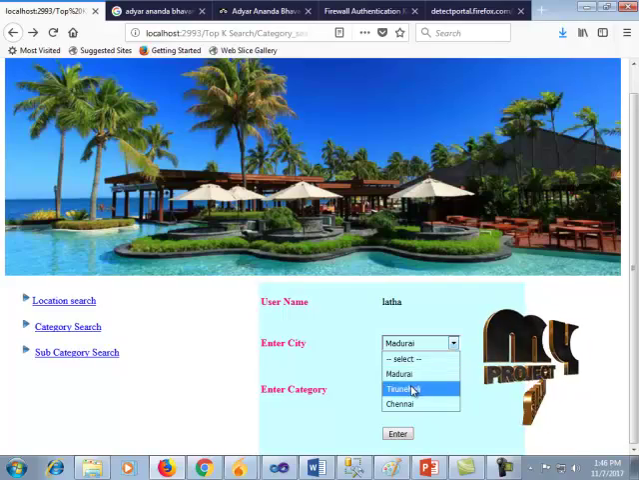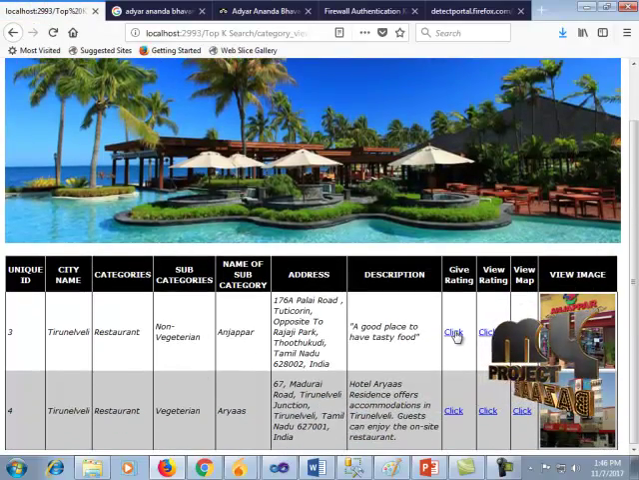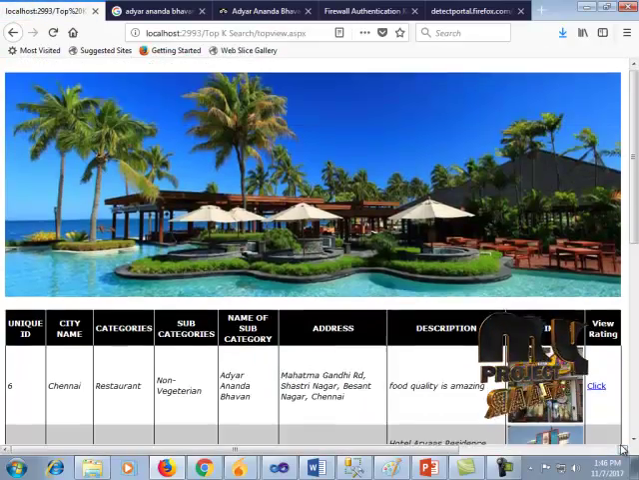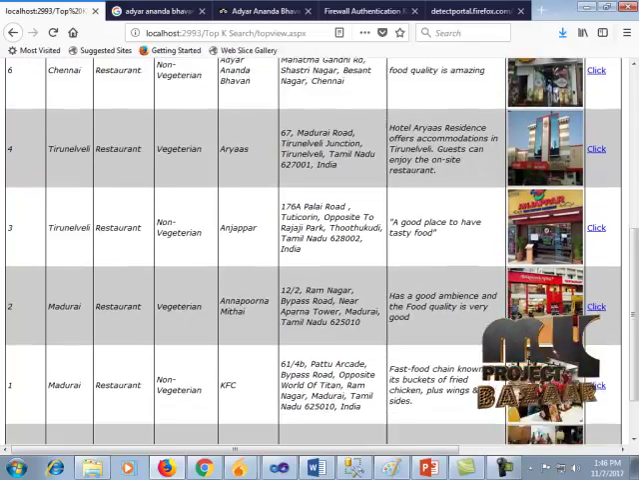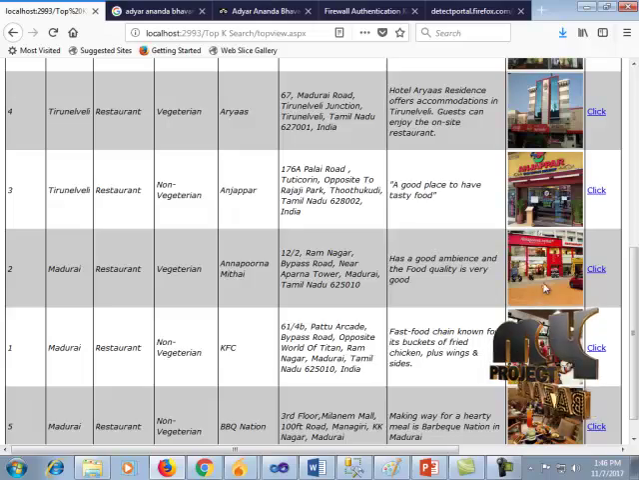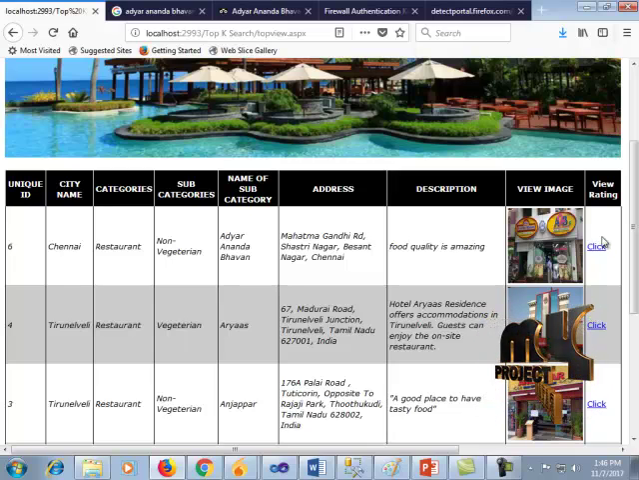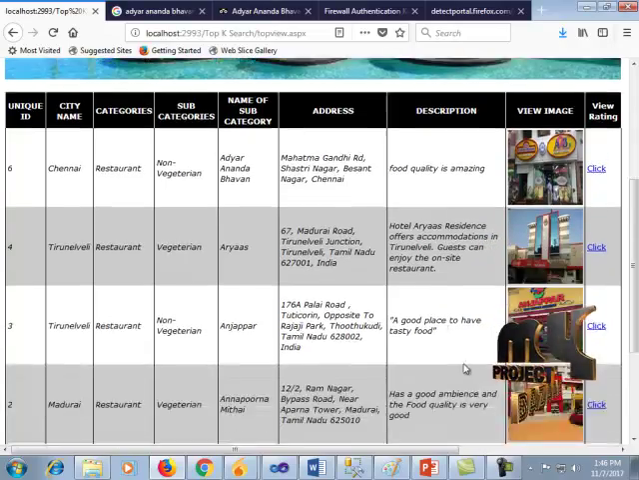Now for example, let's take Tirunelveli restaurant. Now I'm going to give a rating for Anjappar. Now I'm giving below average. So automatically Anjappar is taken below average, and this poor rating is given. So now A2B tops the rating. Based on the user rating and on the rank basis, the user can view this successfully.